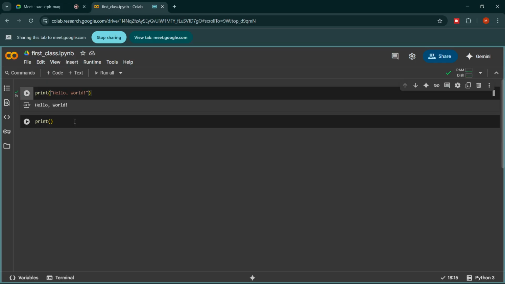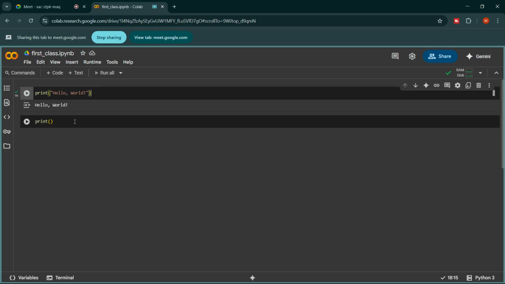So what will happen now? Understand one thing. Print is a function. Whenever we write print, Python understands that the user wants to show something at the bottom of the cell or at the console, right? So when I use print, it signals Python to show whatever I am going to write inside the brackets, either a sentence, word, paragraph, or whatever.